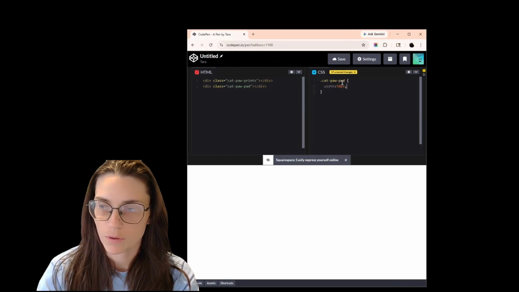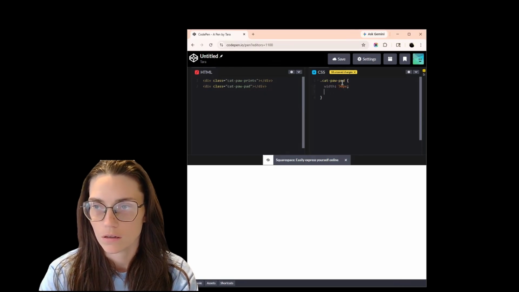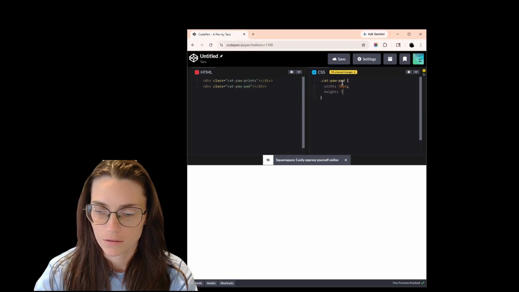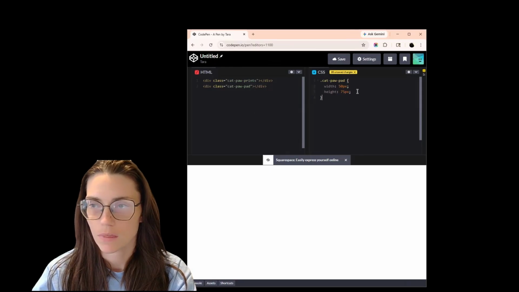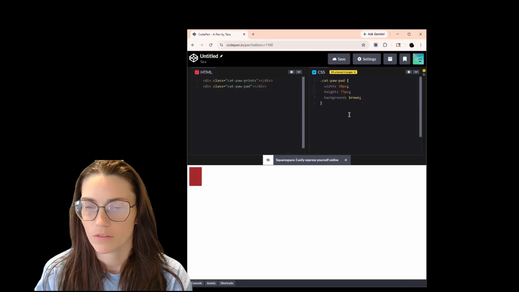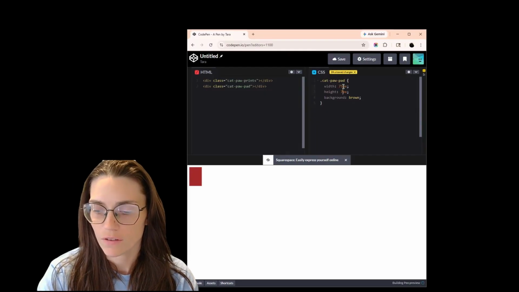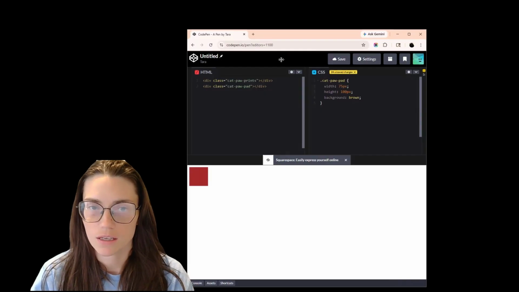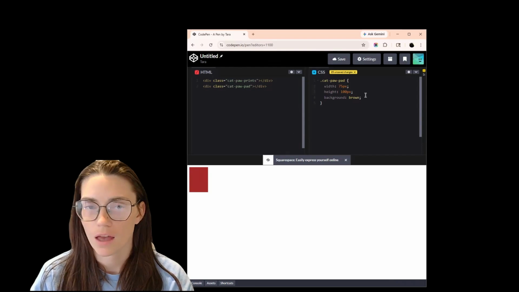And we'll just say 50 pixels is probably good. And then the height, 75 pixels. Background color is going to be brown. Perfect. And I'm actually going to adjust these a little bit. We're going to say 75 and 100. Now you can kind of see how big they are. So that gives us a decent sized paw pad.